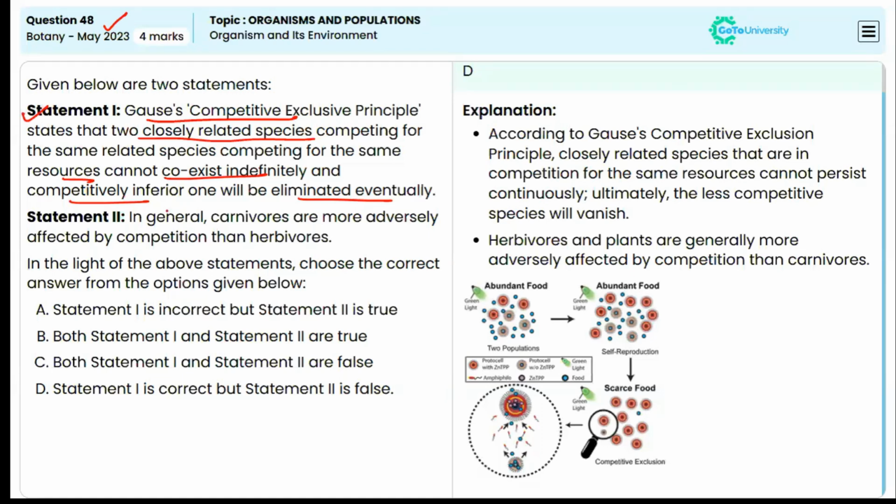Now moving to the second statement: in general, the carnivores are more adversely affected by competition than herbivores. This is absolutely incorrect. We know that the herbivores feed on plants and they are generally more adversely affected by competition than carnivores. So the answer will be option D. Statement 1 is correct, but statement 2 is false.